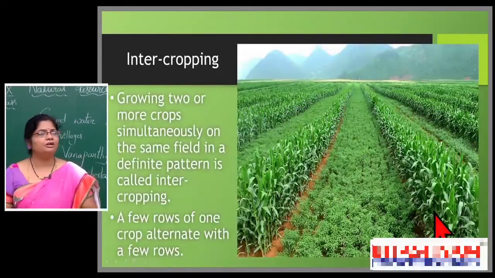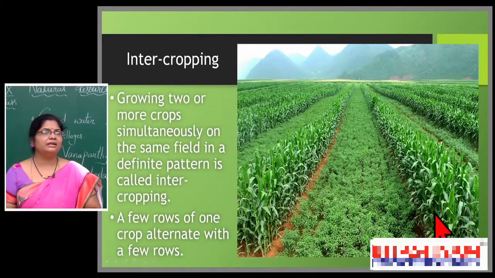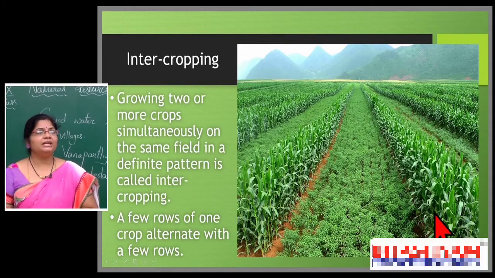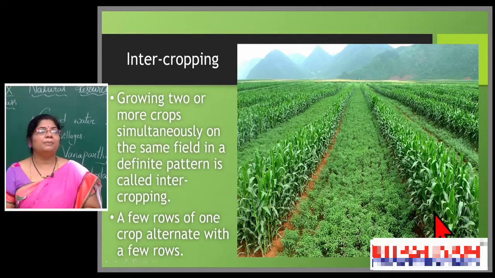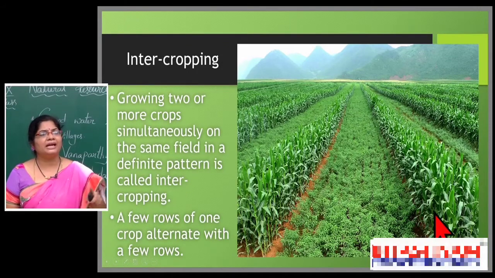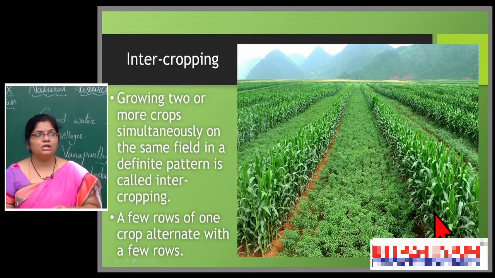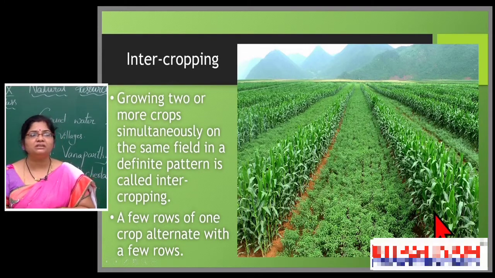From that point of view, see once again intercropping. Intercropping means growing two or more crops simultaneously in the same field. In the same field, the farmer grows two or three types of crops, but with a definite pattern. See here, row by row: one row, one type of crop, and the next row another type of crop. Such a cropping pattern we call intercropping.